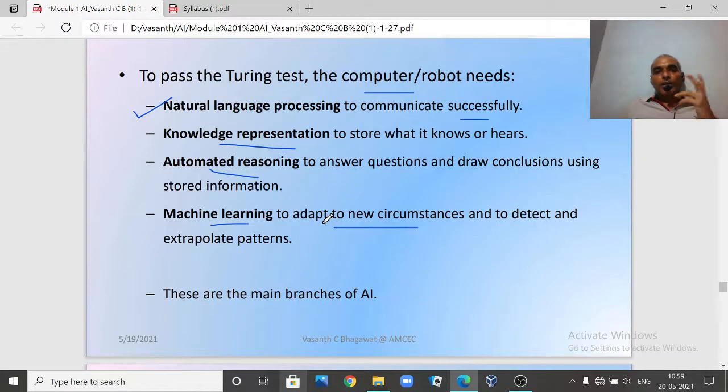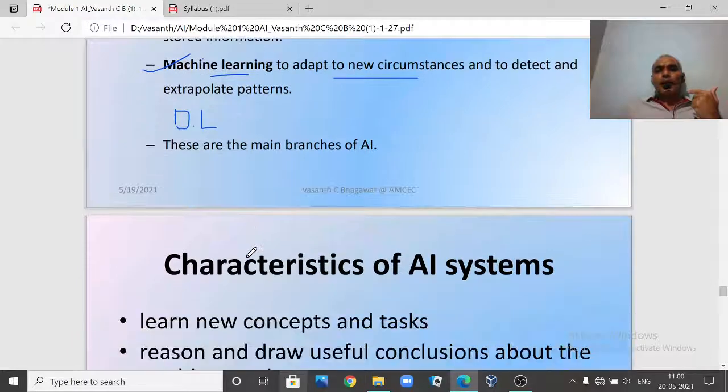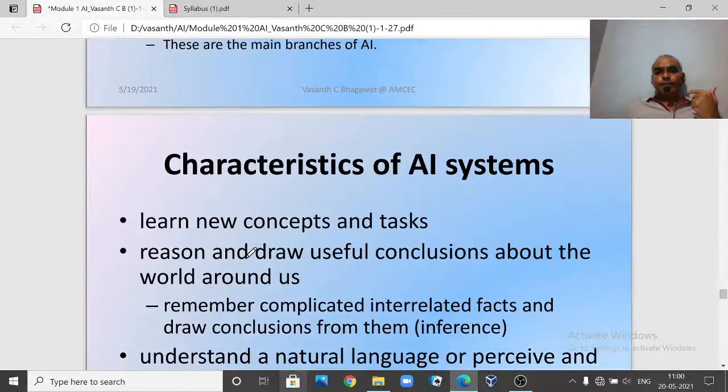These are also the main branches of AI. When you talk about AI branches, machine learning is a branch, and nowadays we have another branch called deep learning. Deep learning, machine learning, natural language processing, knowledge representation, and even pattern recognition and image recognition are all various branches of artificial intelligence.